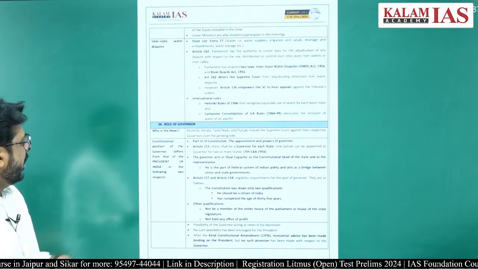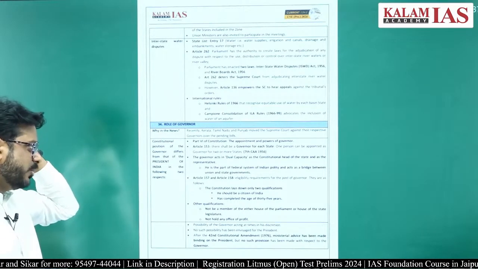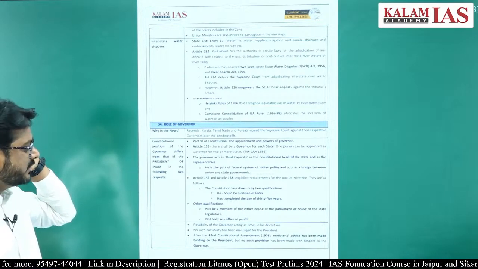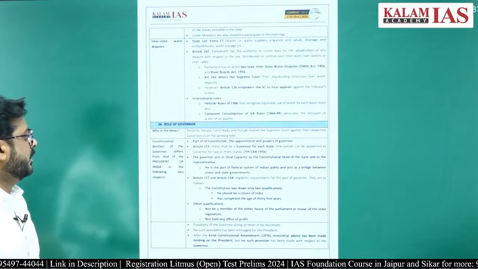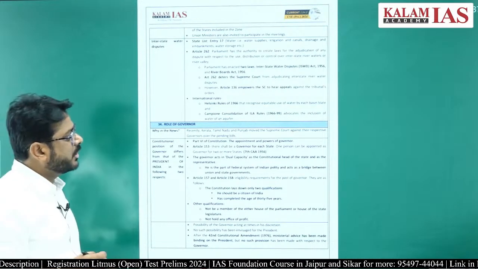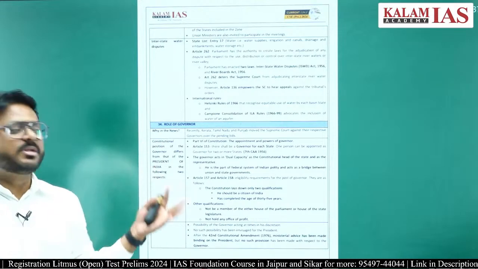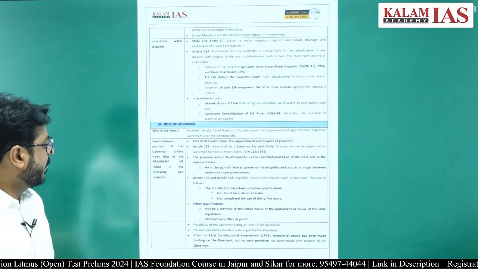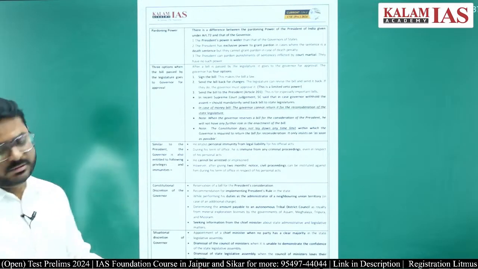Qualification, not much is there, that is he should be a citizen of India, he should be at least 35 years of age, right, and he will have the dual capacity, that is the federal system of the Indian polity. He will be the constitutional head of the state as well as the agent of the center in the states. So that is there.